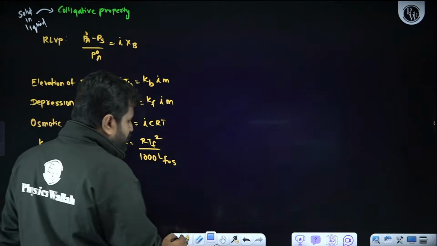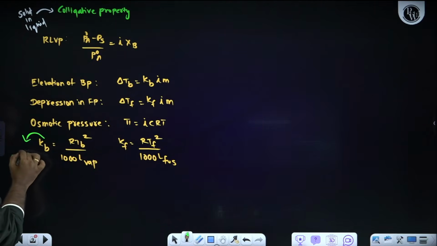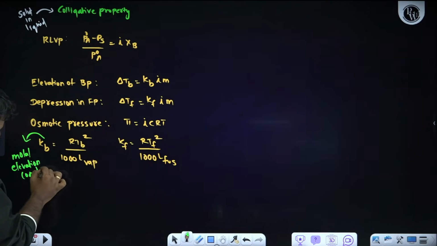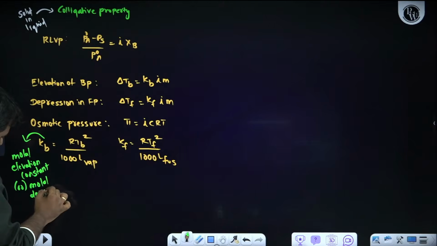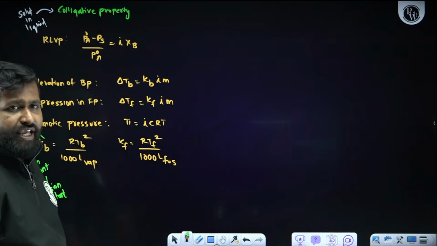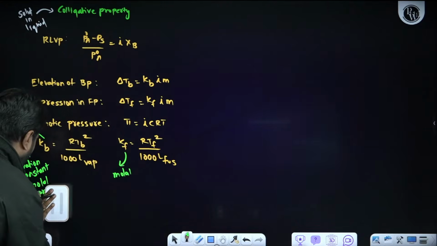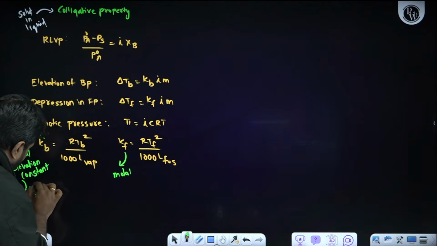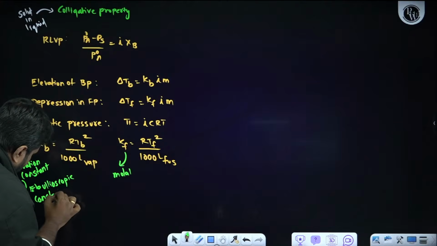Now the next question will come. What are Kb and Kf? Kb is called the molar elevation constant, or we will be calling it the ebullioscopic constant.